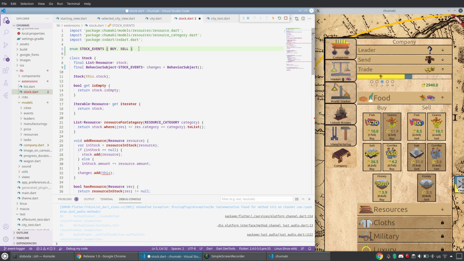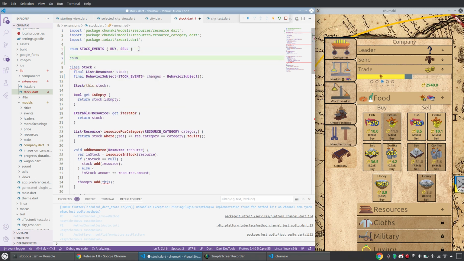So stock events, an enum, that will not be enough, it will be typedef. Oh, nice, you see, it's good to be on a cutting edge, on a Flutter master. You see, it's Flutter 2.4, something pre-release, and it will be typedef. How do I name it? Stock event. Let me name it like this.